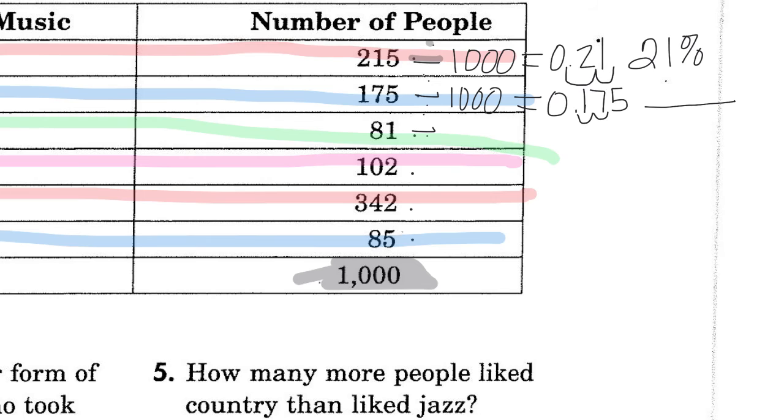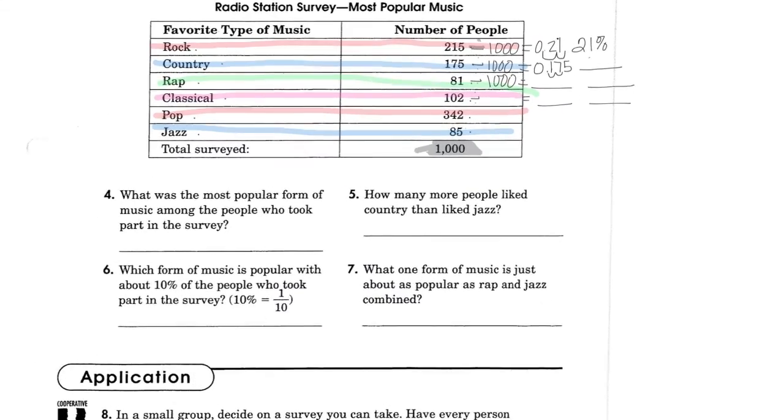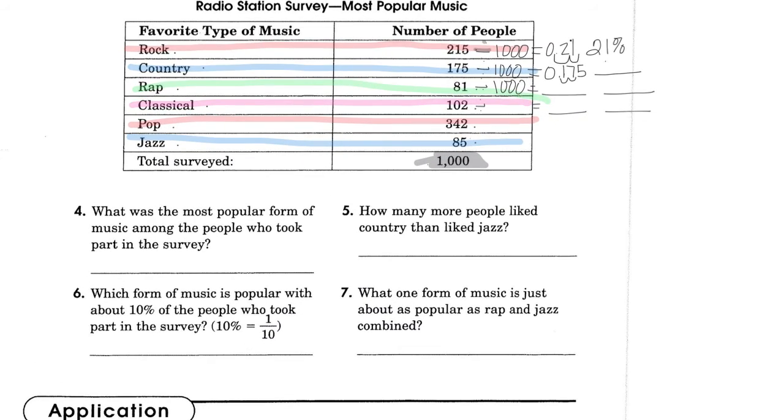So down here, you're going to divide this by 1,000. You're going to get a decimal, and then you're going to have to convert it to a percent. Down here, you're going to have to divide by a number, get a decimal, get a percent, and so on. This one that I grayed out, you don't have to divide it by 1,000 because that's the answer that we're using. So you're going to do that, and then you're going to find out which one of these is closest to 10%.